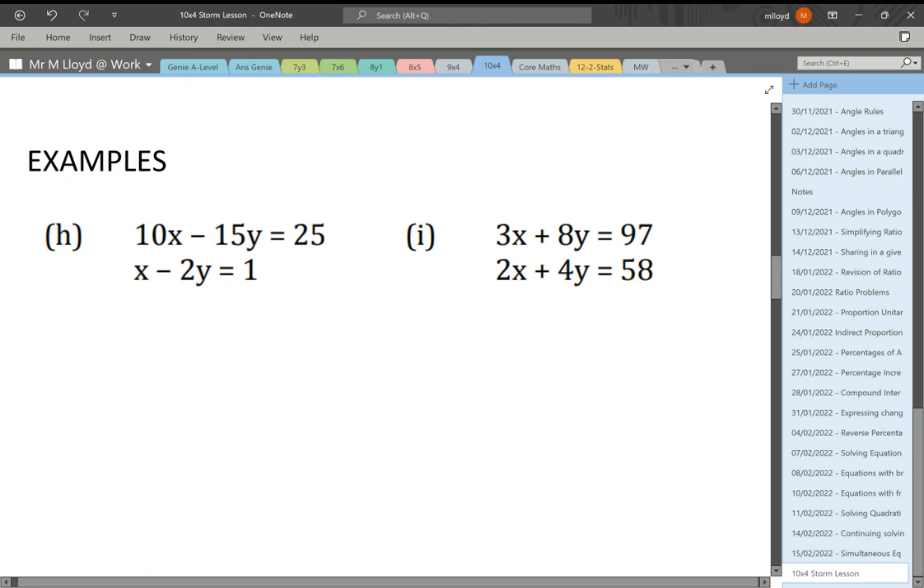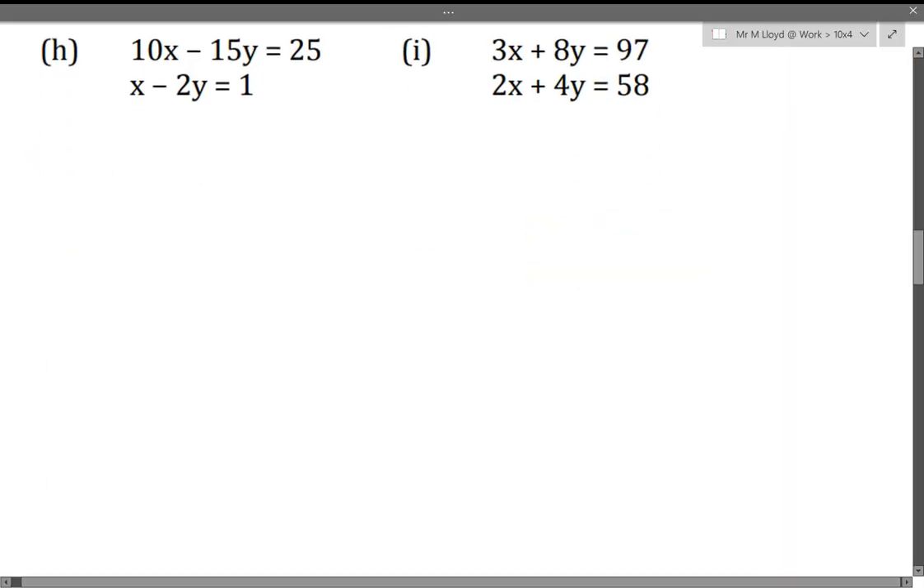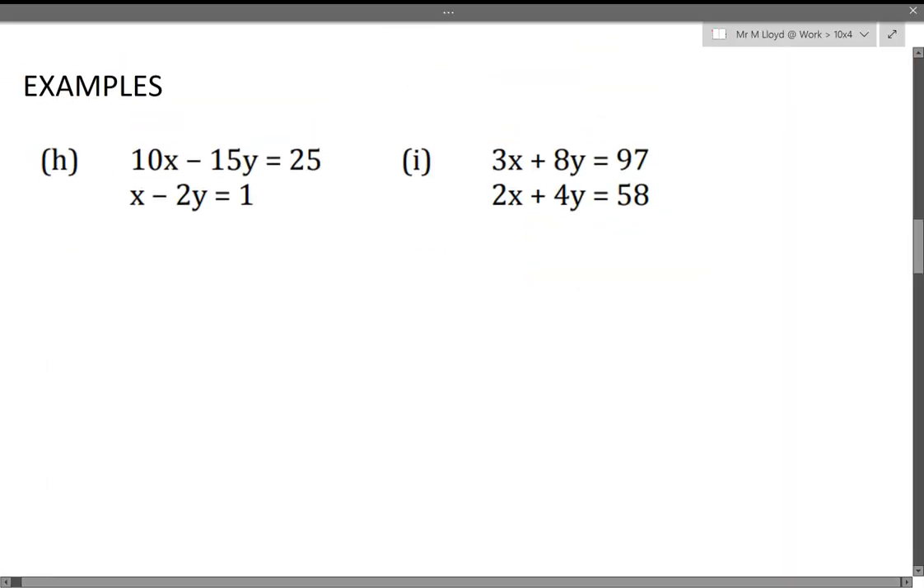Okay, so we've got two examples today. Really, I just want to consolidate what we've been covering in class. We've been hitting our simultaneous equations. We've had them where either the x's or the y's have started with the same value. And then yesterday we moved on to manipulating one of them, which is what we're going to look at today.